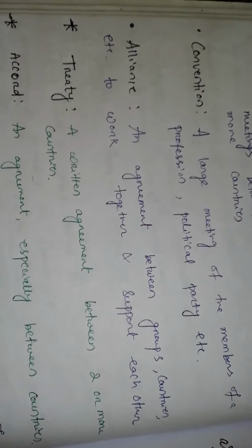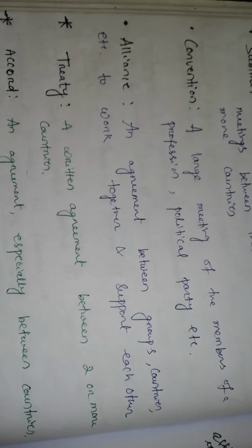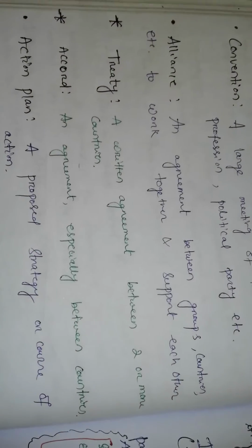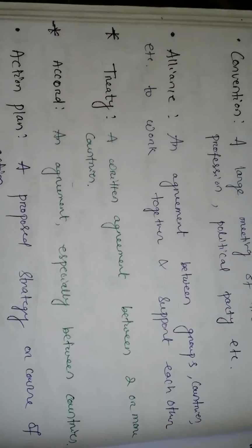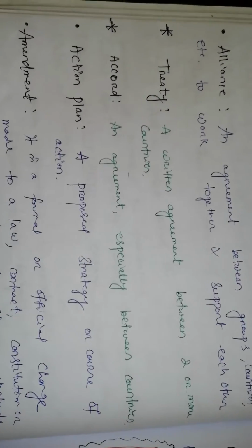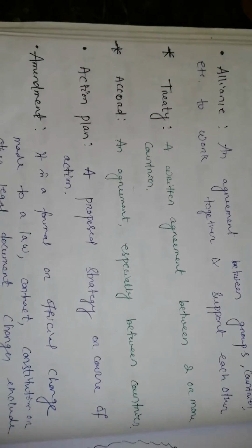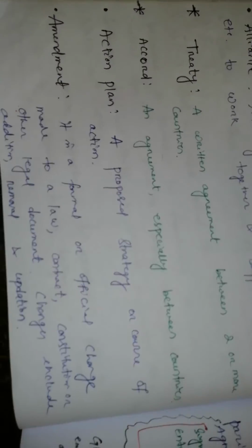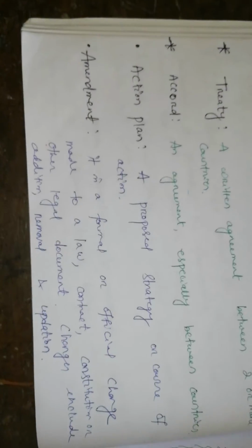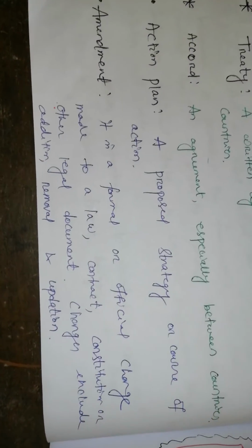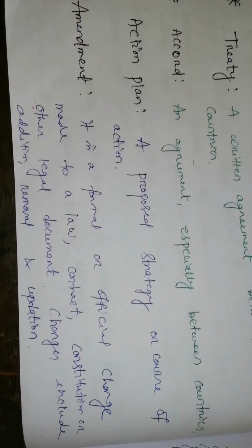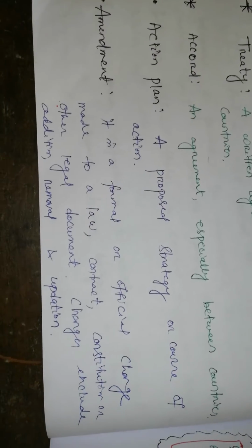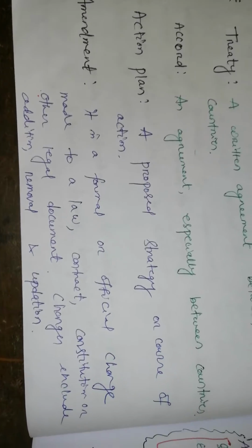Then alliance: an agreement between groups, countries, etc. to work together and support each other. Then what is a treaty? Treaty is a written agreement between two or more countries. What is an accord? Accord is an agreement, especially between countries. Action plan: this is a proposed strategy or course of action. Amendment: it is a formal or official change made to a law, contract, constitution or other legal document. Changes include addition, removal and updation.